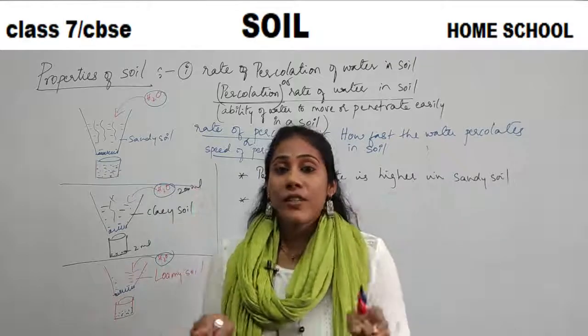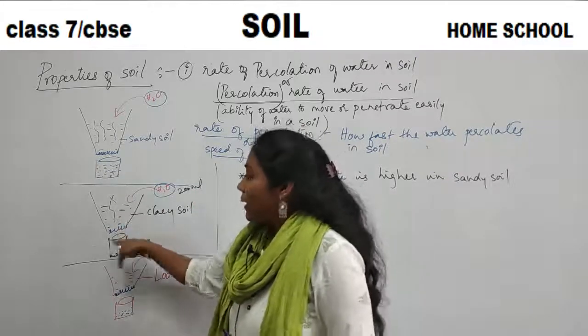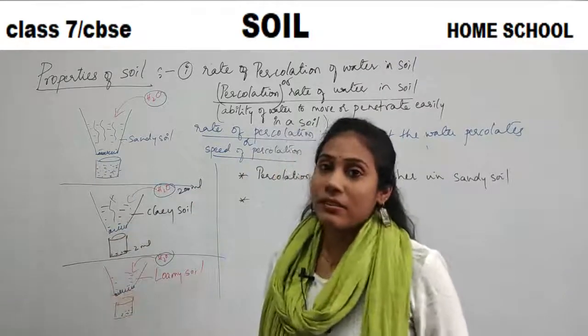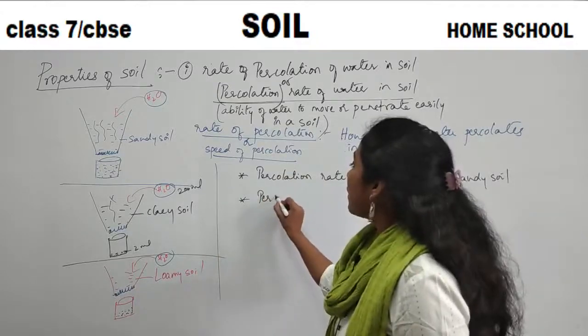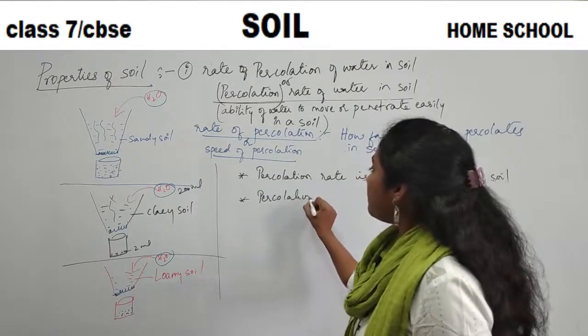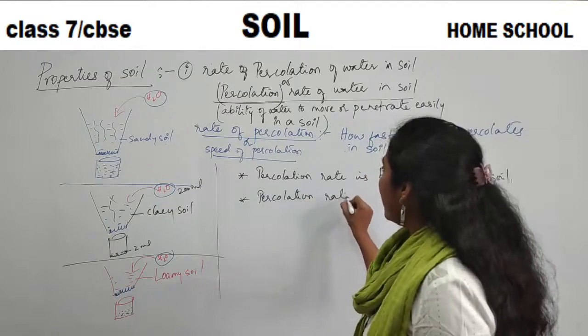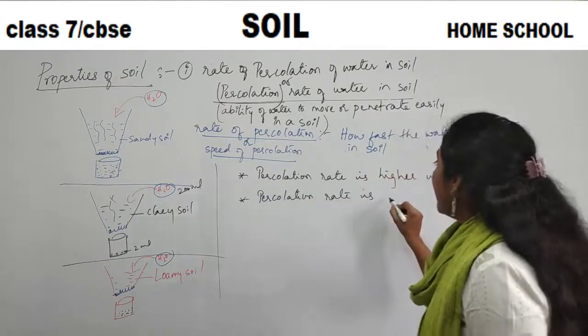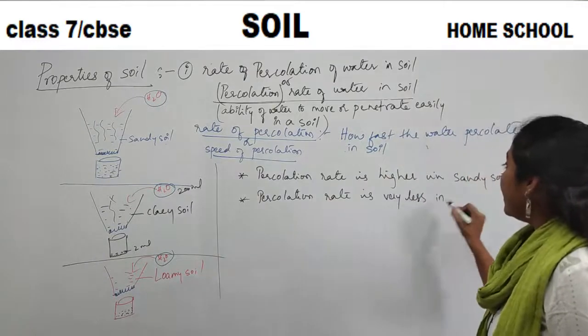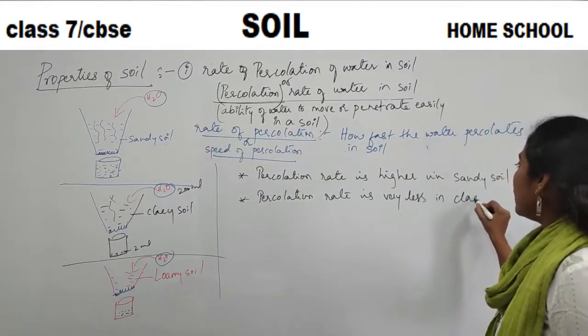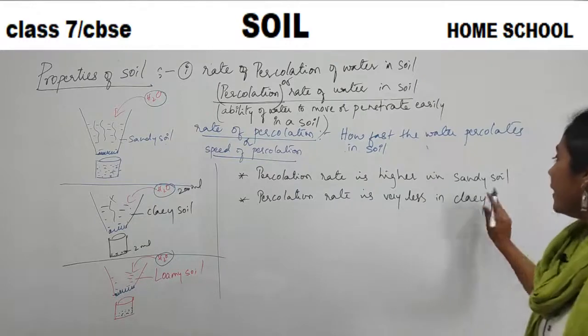That is why water is not moving. Clear? So what I will write is percolation rate is very less in clay soil.